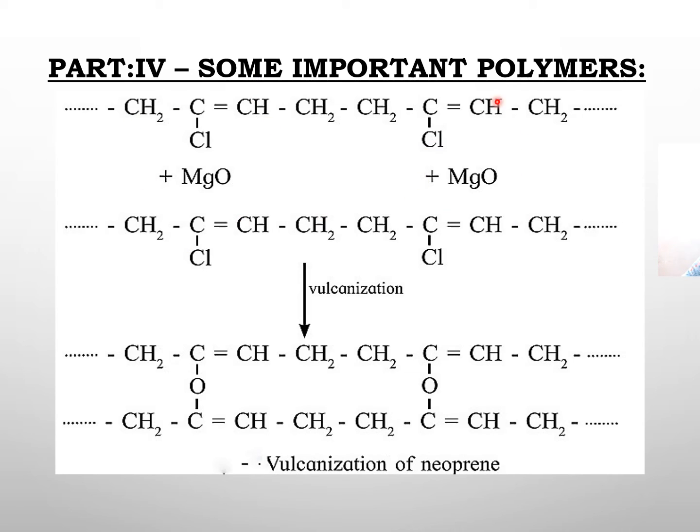Actually, the neoprene monomer is chloroprene. So when you add MgO between these two carbon layers, you get vulcanized rubber. An O linkage is formed between the two chains. So this is called vulcanization. Chloroprene rubber or neoprene rubber gets vulcanized with magnesium oxide, while isoprene rubber and butadiene rubber get vulcanized with sulfur.